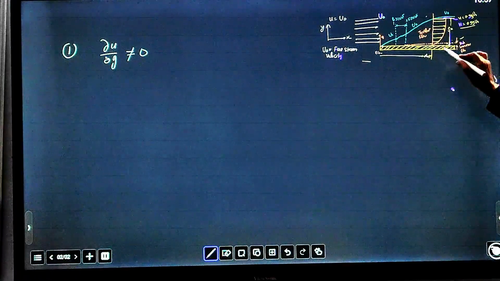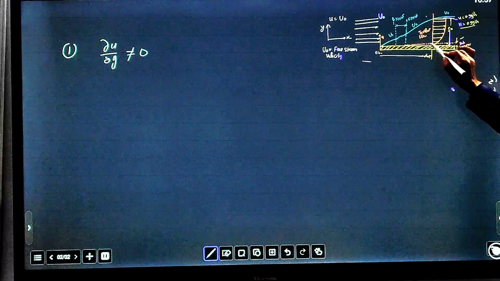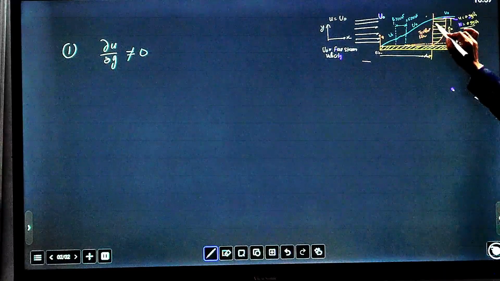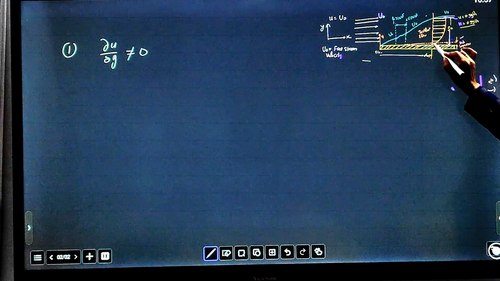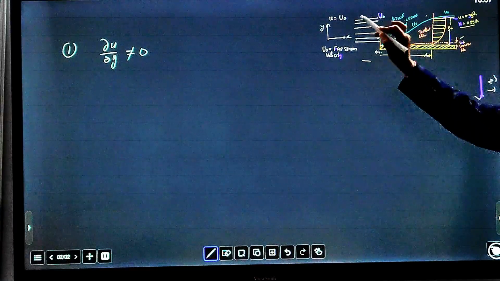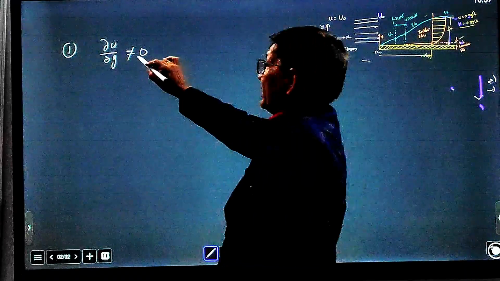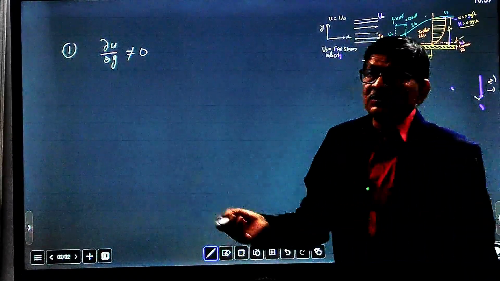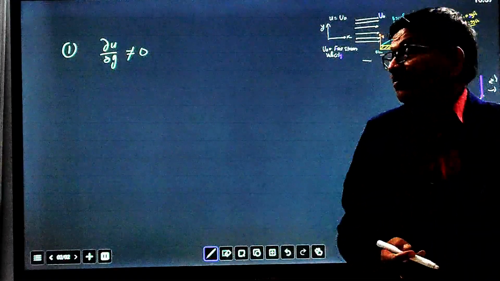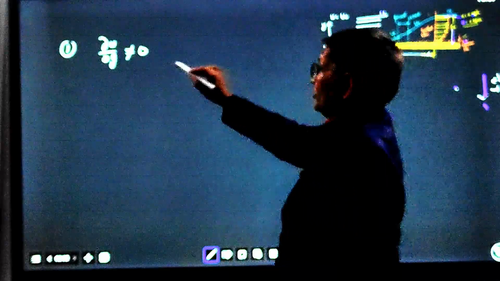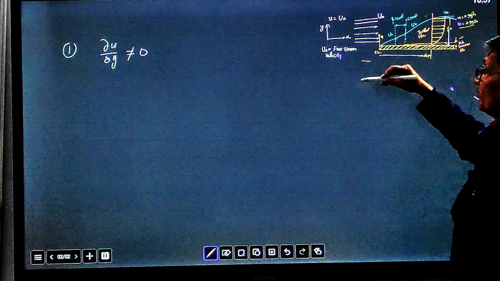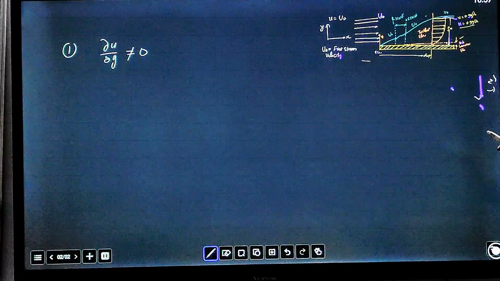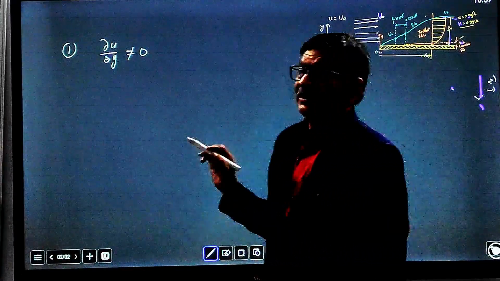are varying. You can see from here to here, everywhere in the boundary layer region flow velocities are varying, from u equal to 0 at the surface and reaching maximum at the boundary layer edge. So the velocity is changing with the y direction. So del u over del y is not constant within the boundary layer, but outside the boundary layer it is constant, it is 0.